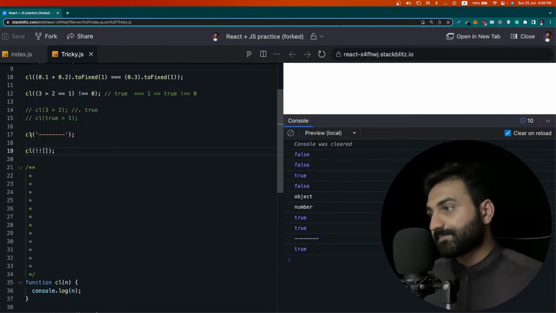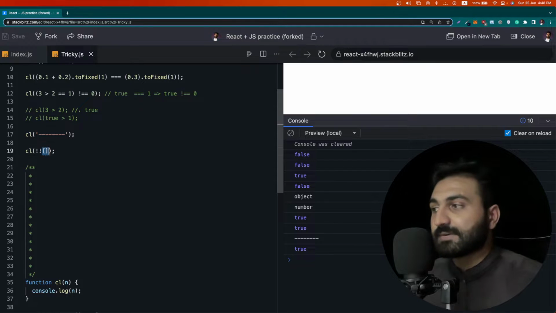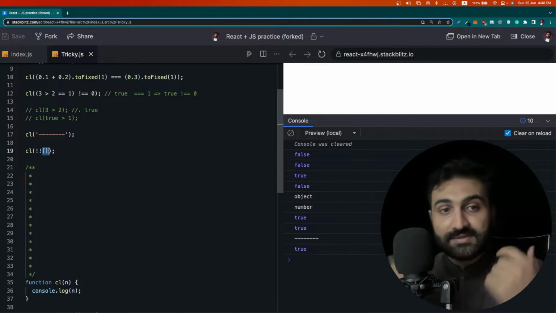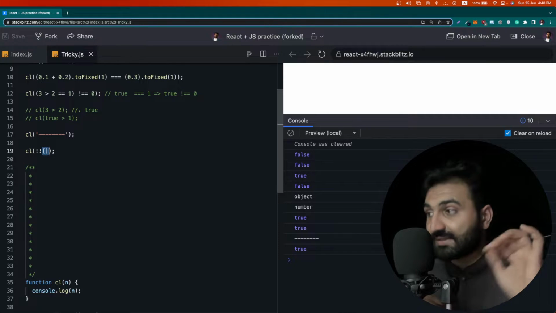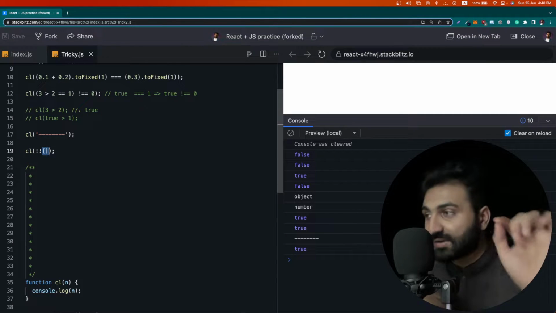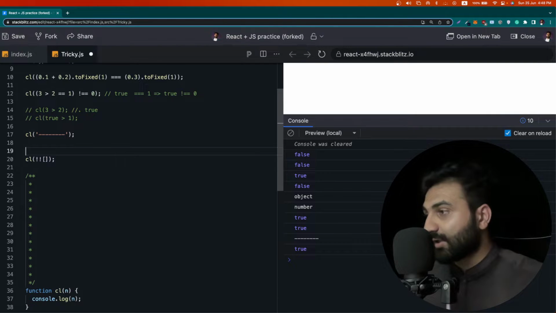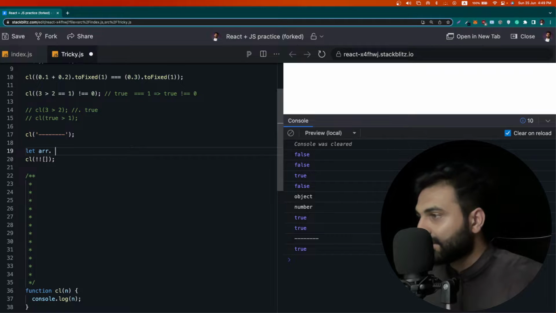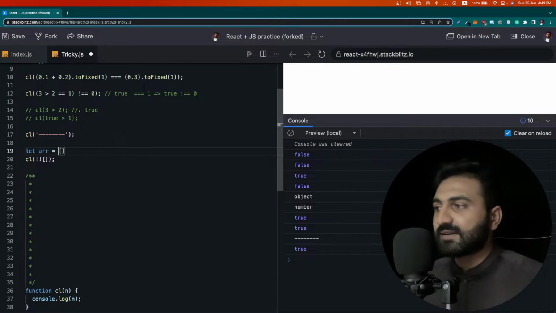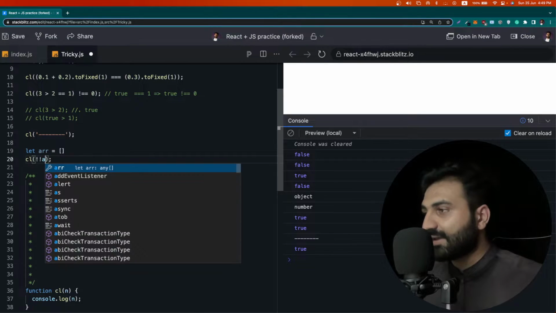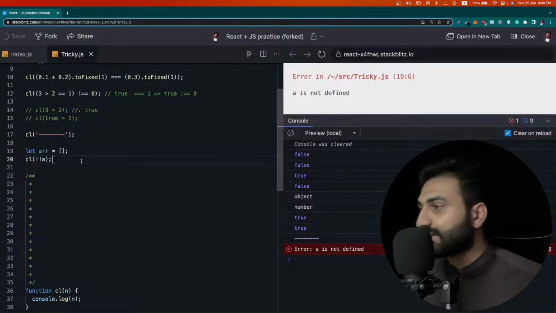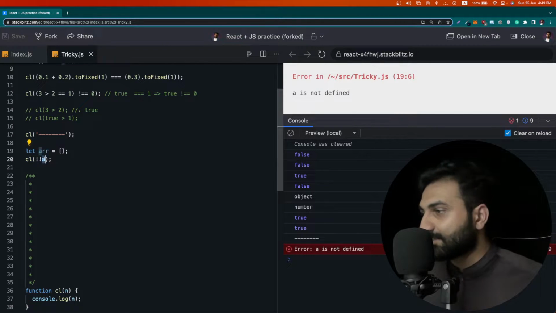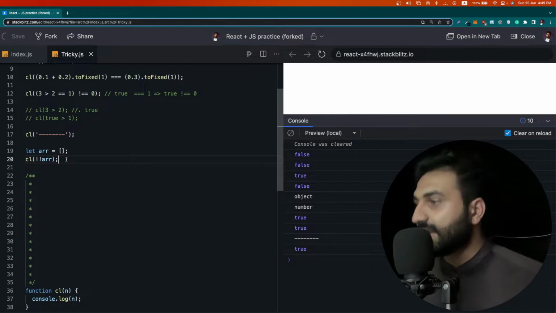And these empty brackets, this empty array, means there is some reference or pointer towards the memory space. Okay, so let's suppose I create a variable array initialized with an empty array, and I run this console statement on it. What do you think will happen? Let me paste the exact array keyword, and this is true.